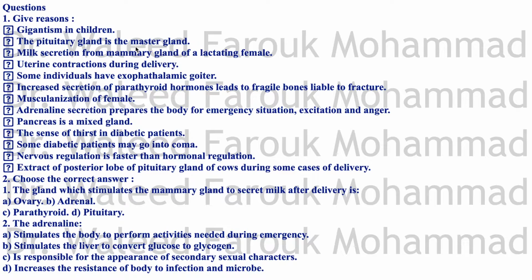So oxytocin leads to the secretion of milk from the mammary gland, not production, but prolactin is responsible for the production of milk in the lactating mammary gland.